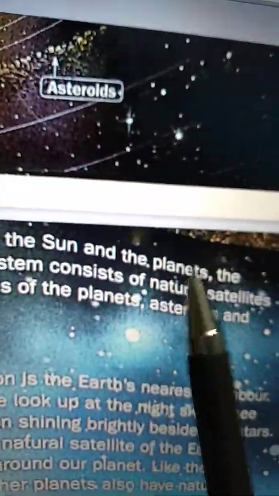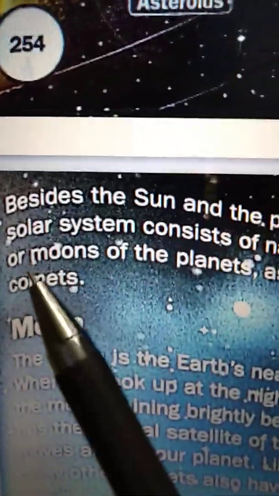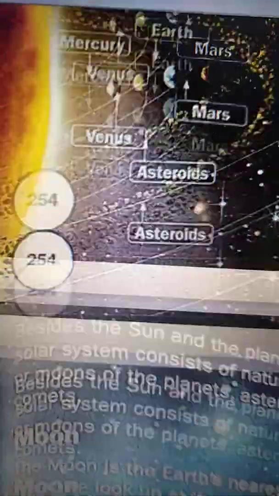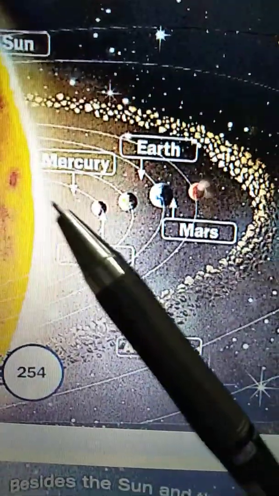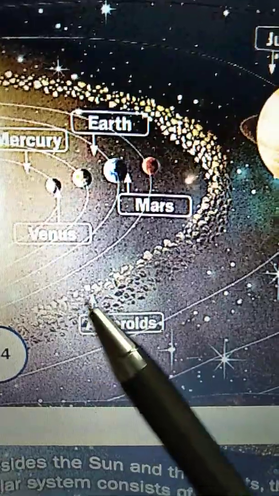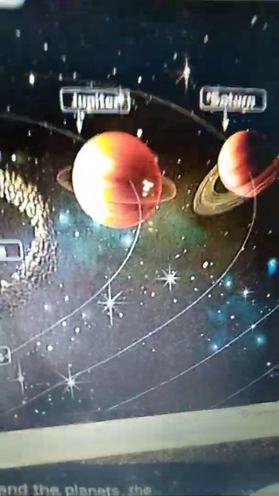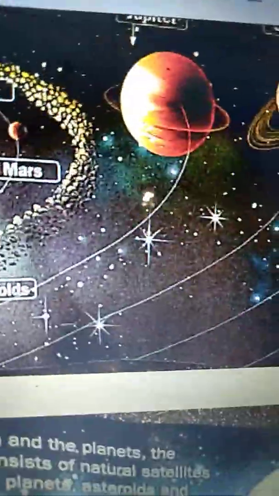Besides the sun and the planets, the solar system consists of natural satellites or moons of the planets, asteroids and comets. See, these are asteroids and comets. We can see in the picture clearly.